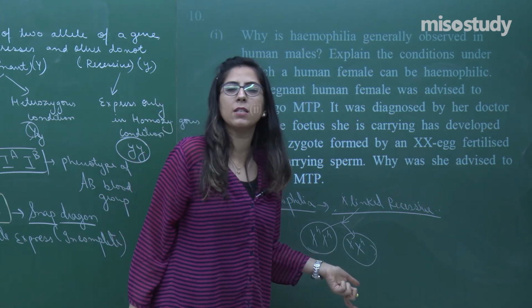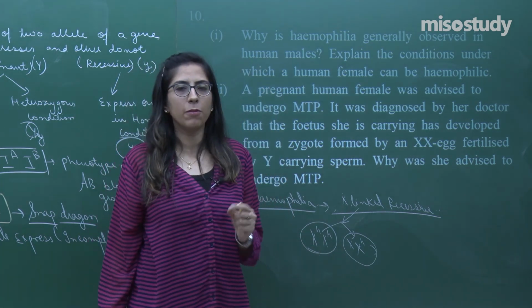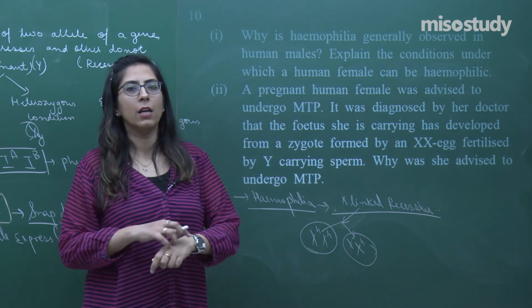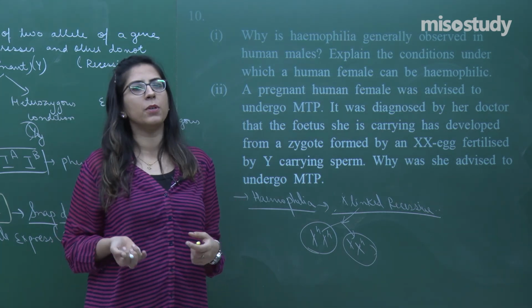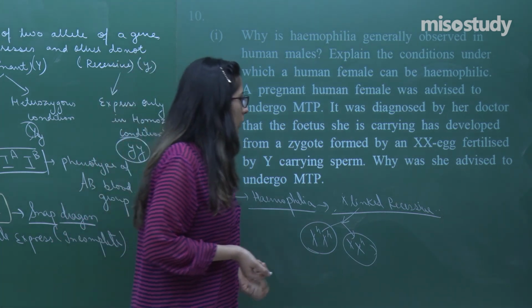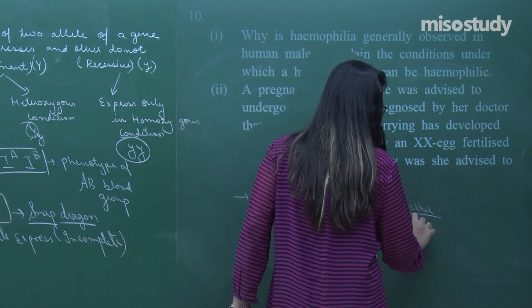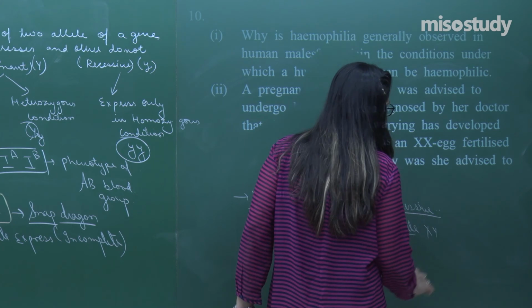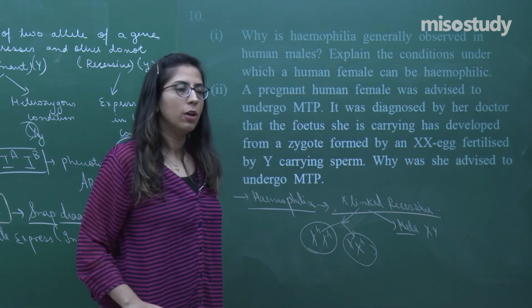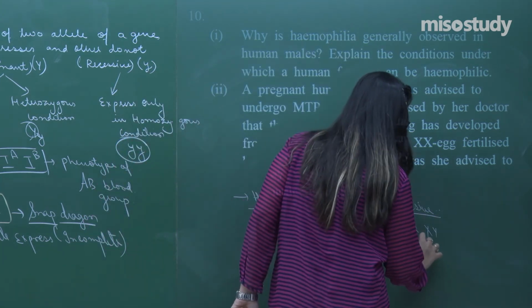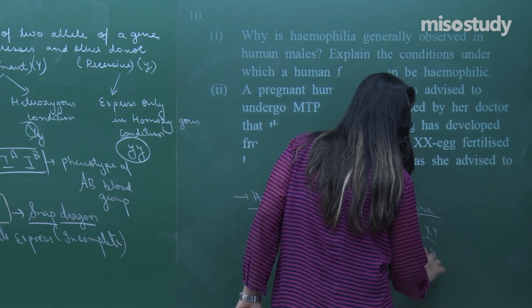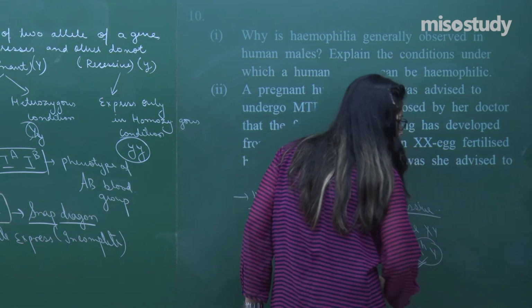A female who is completely hemophilic will not be able to survive, because blood will not be able to coagulate. So after some time of the birth, they used to die. Second, in case of the male, males have 2 chromosomes, one is an X and the second is a Y. So the male is always XHY. So they will express this disease.